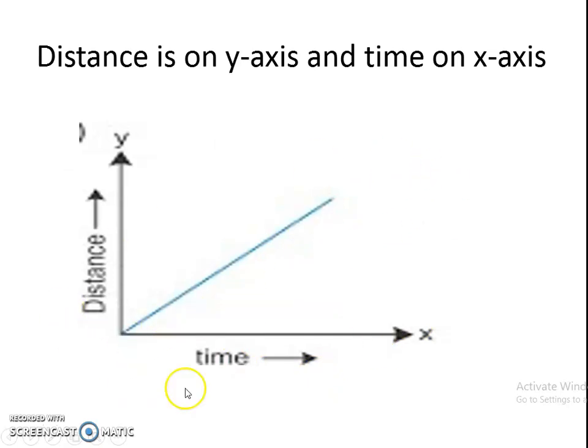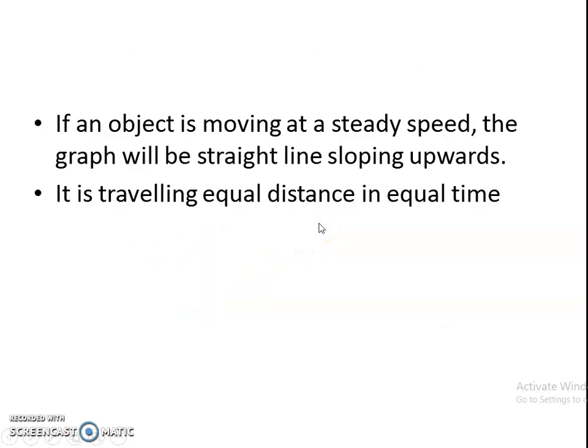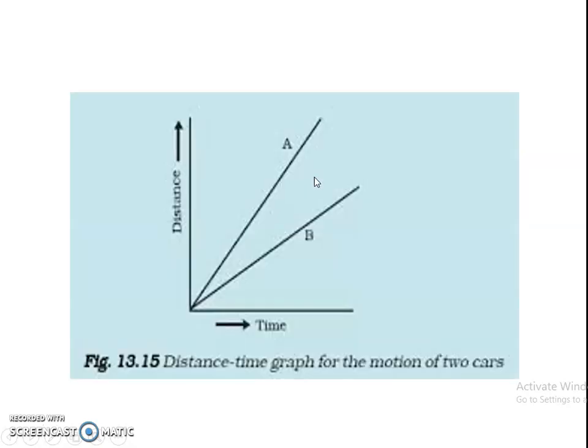So this is a graph which shows a steady speed or a constant speed. Here that particular object covers equal distance in equal intervals of time. So in this situation the graph will be a straight line sloping upwards.